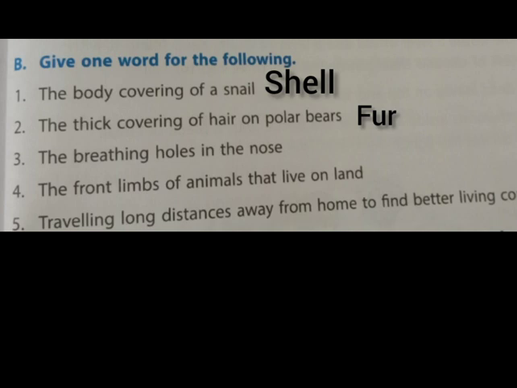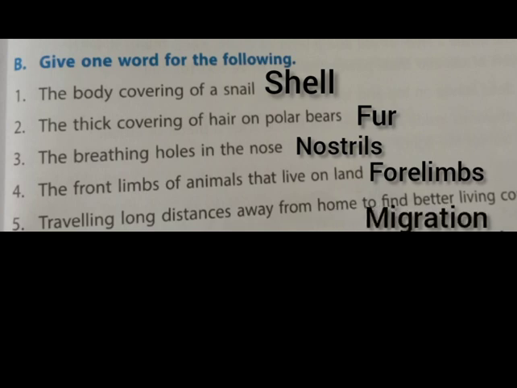Breathing holes in the nose is called as nostrils. Fourth one, the front limbs of animals that live on land. Answer is forelimb. F-O-R-E-L-I-M-B. Fifth one, traveling along long distances away from home to find better living conditions. That is called as migration.